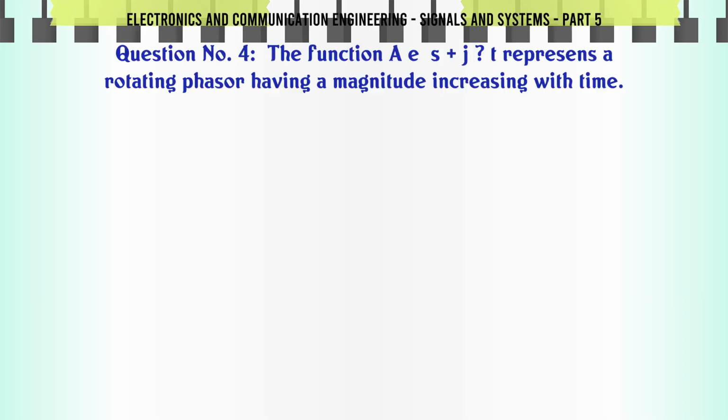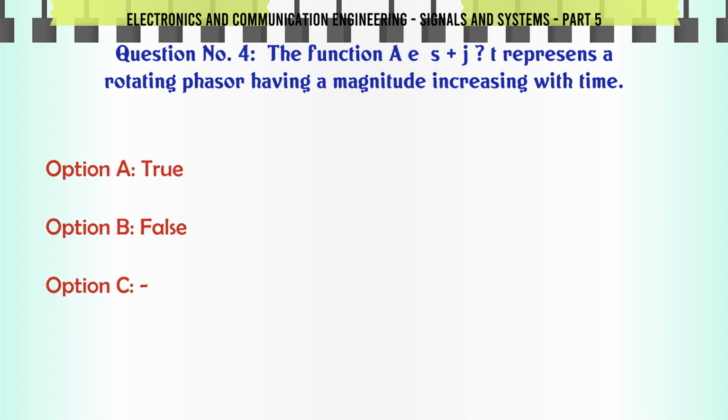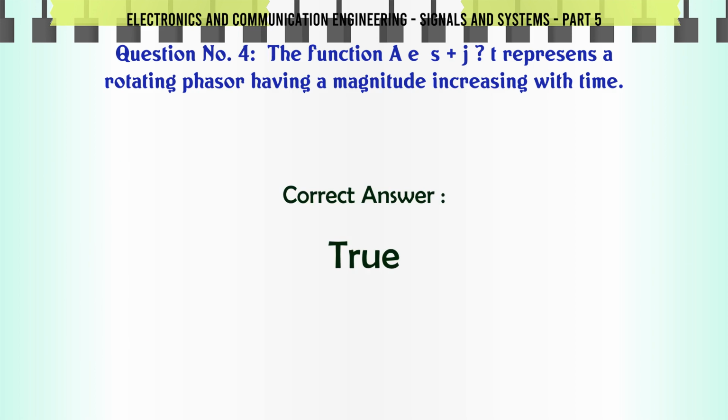The function e^(st) represents a rotating phasor having a magnitude increasing with time. A: true, B: false. The correct answer is true.